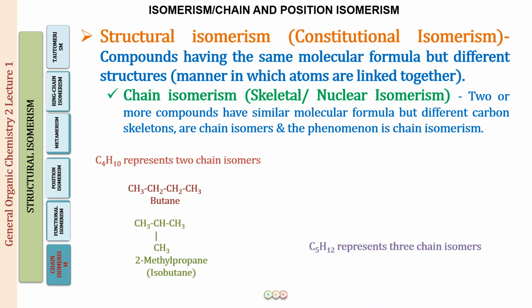Fine. Now, let us see C5H12, and this has three chain isomers. Try it yourself also, and we will be doing it also. Alright. So you can pause over here and try making the three chain isomers for C5H12, that is pentane, and then look at how we have done it. Now, if you've done it, let us see how we are going to do it.